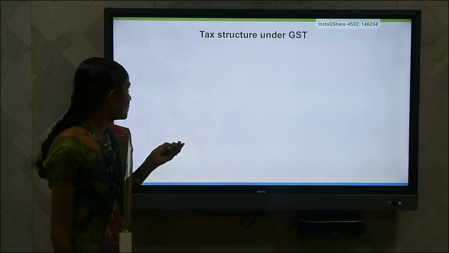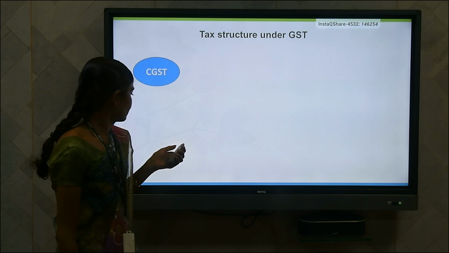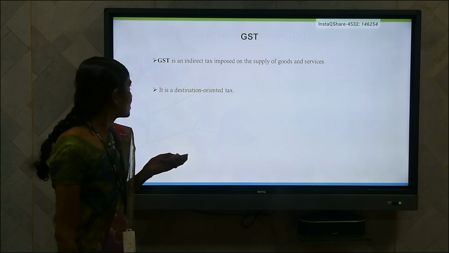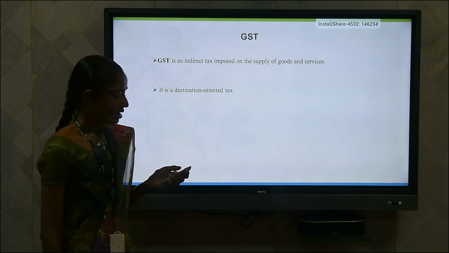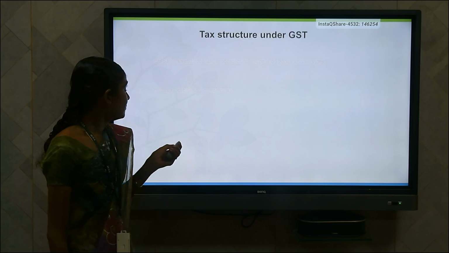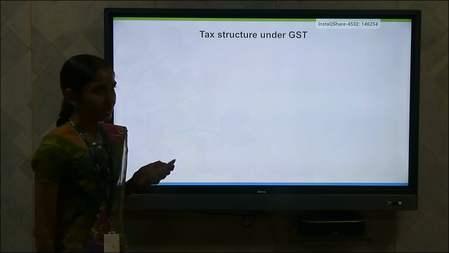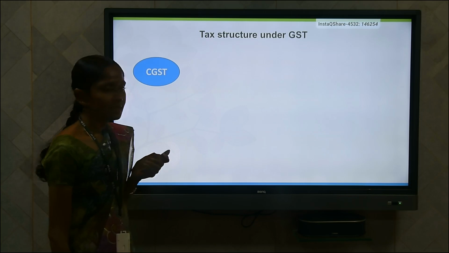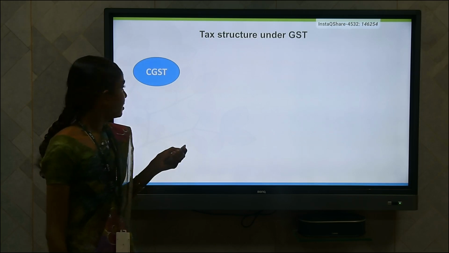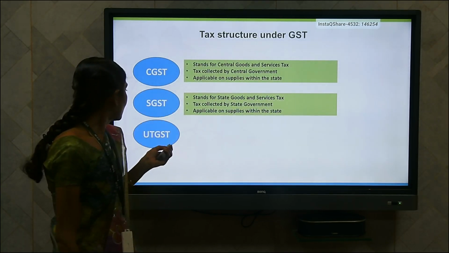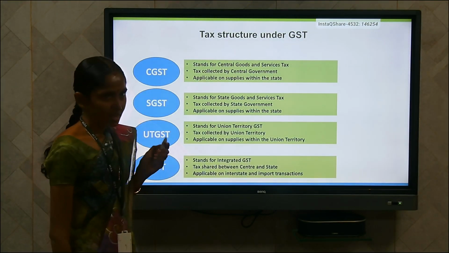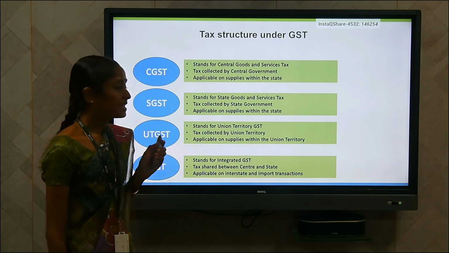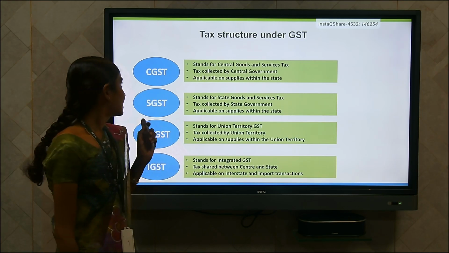Next we have to see GST. GST is one of the indirect taxes. It is a destination oriented tax. Next we have to see the types of GST. There are four types: CGST, SGST, UTGST, and IGST. CGST means Central Goods and Service Tax. This tax is collected by the central government only.